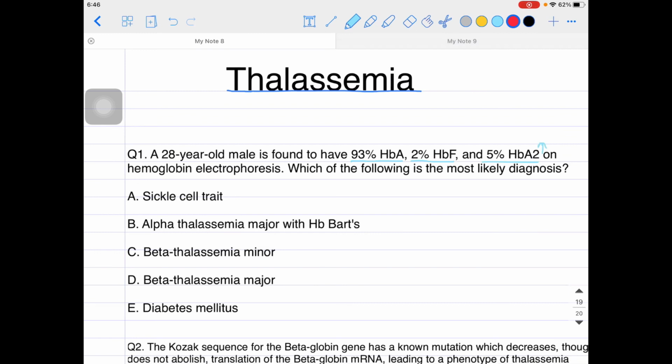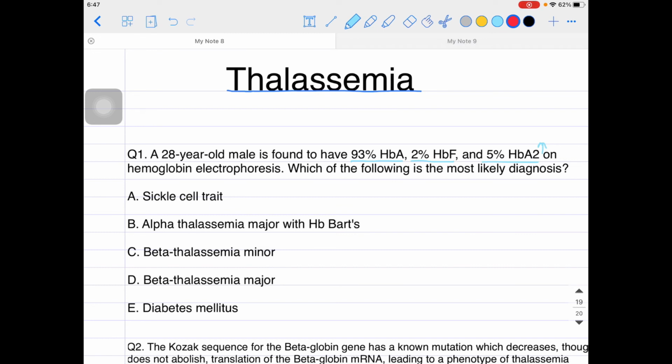Which kind of anemia is it? It is thalassemia, obviously. But which kind of thalassemia, major or minor? Yes, it will be the minor or beta thalassemia trait, right? On hemoglobin electrophoresis this was found. Which of the following is the most likely diagnosis? You just need to identify. Sickle cell trait, definitely not the answer. Diabetes mellitus, that is also not the answer.